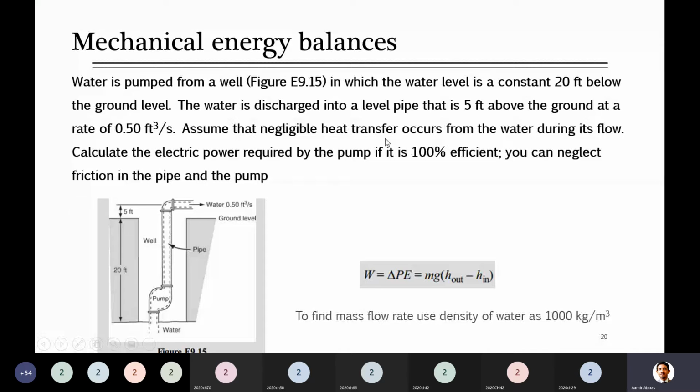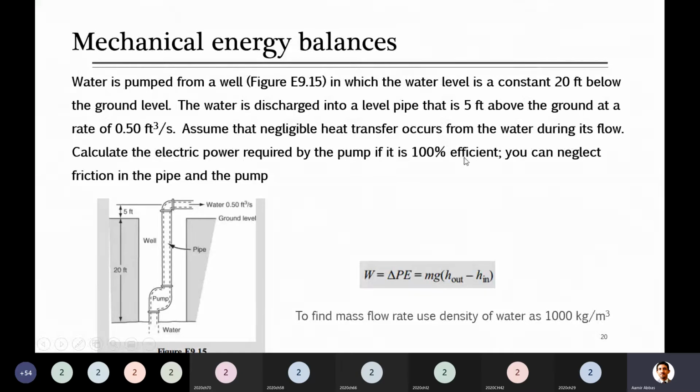So assume that negligible heat transfer occurs. It means Q is 0, heat transfer negligible for this water during its flow. Calculate the electric power required for the pump. Now electric power, guys, remember somewhere I told you that work is sometimes in the form of mechanical work, shaft work. When there is shaft work, I told you that pumps actually have a motor, and that motor performs this work. So he is asking us here to calculate the electric power. So power is work per unit time, so you have to find here actually the work required by the pump.